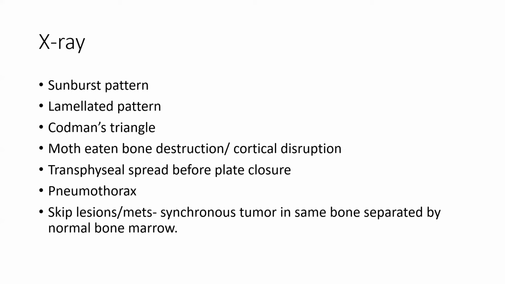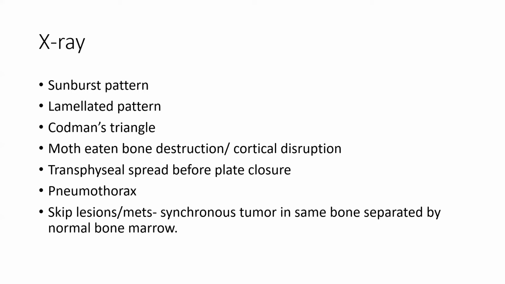Codman's triangle. Codman's triangle is formed because of lifting of the periosteum. New bone is formed so rapidly that the periosteum cannot cover the new bone formation. Therefore, there is lifting of the periosteum, giving rise to Codman's triangle. There's cortical disruption, moth-eaten pattern of bone destruction, and transphyseal spread before plate closure. This is high yield. Normally, osteosarcomas occur in metaphyseal regions, but they can have transphyseal spread, and then they can go to the epiphysis and to the joints.